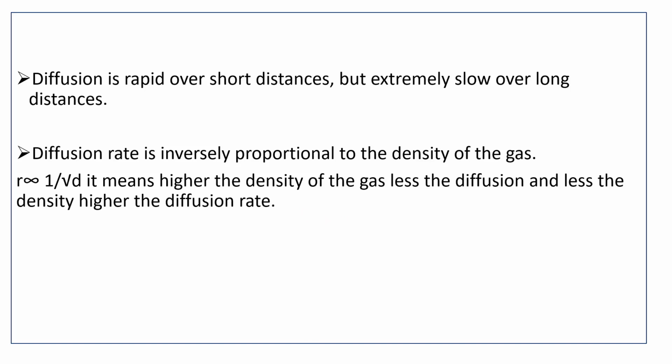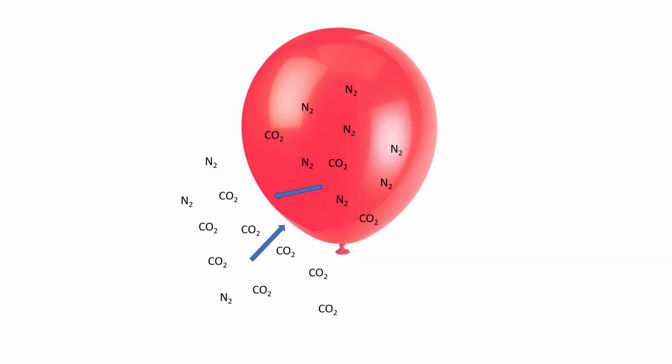This inflated balloon shows that it is filled with nitrogen gas, and outside the balloon there is carbon dioxide. So the diffusion pressure of nitrogen gas will be higher inside the balloon, and the diffusion pressure of carbon dioxide will be higher outside the balloon.